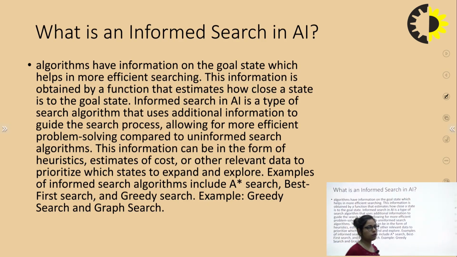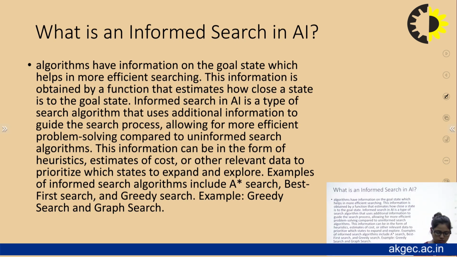For example, examples of informed search algorithms are the A star search algorithm, best first search algorithm, and greedy search algorithm. These are the best examples of informed search in AI.